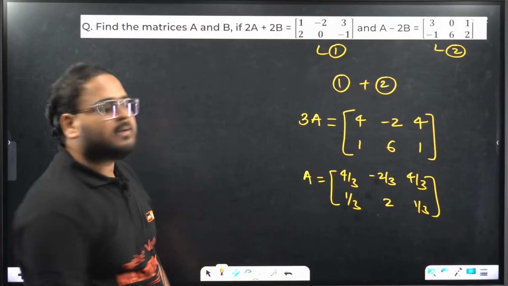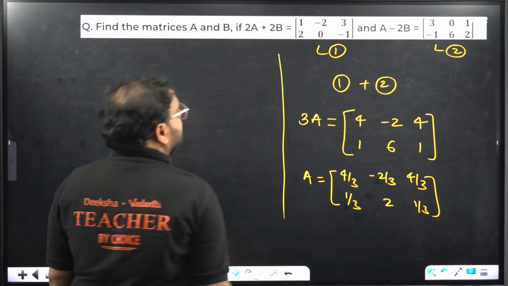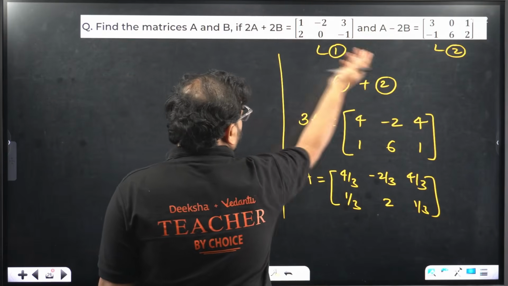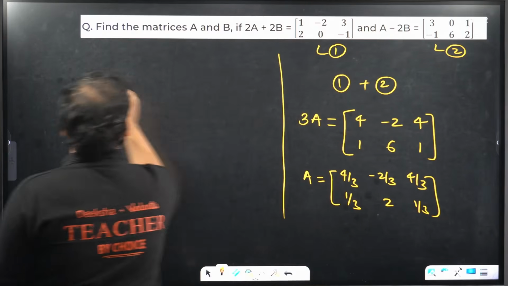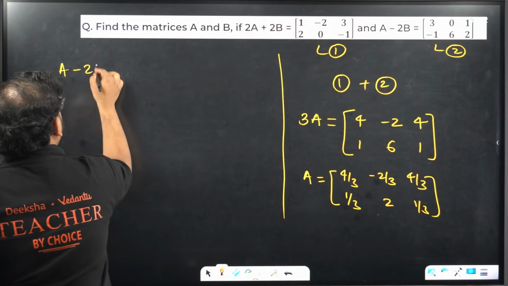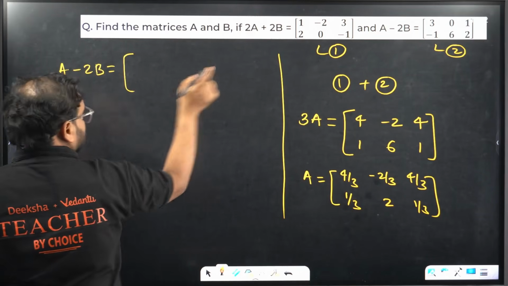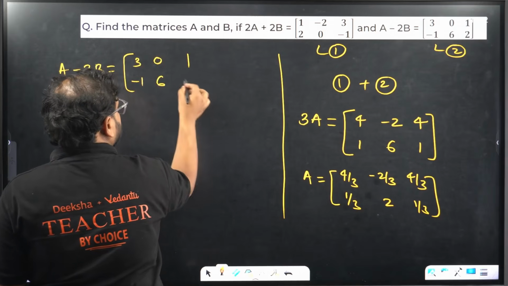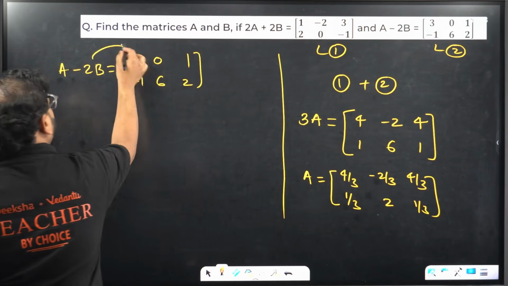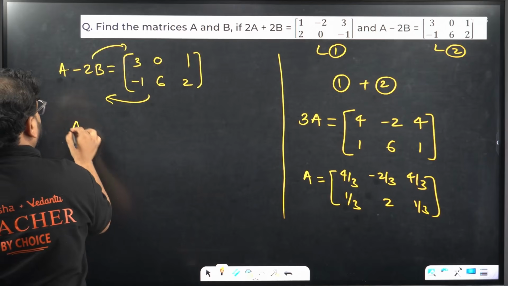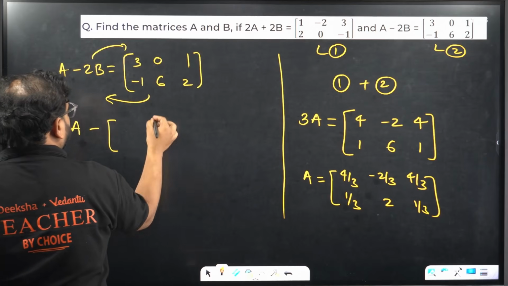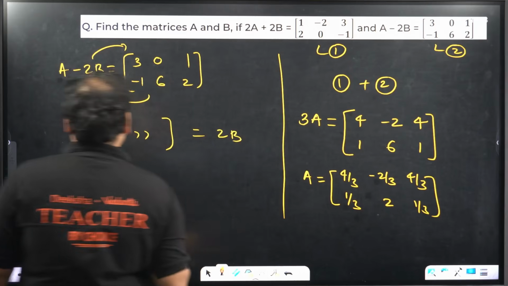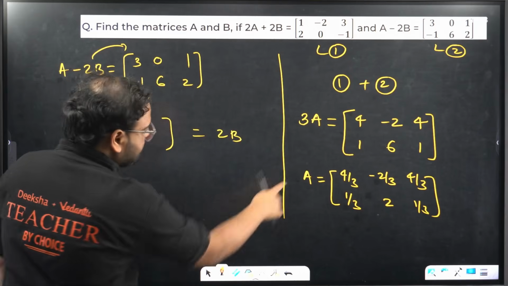How do we define matrix B? I need to find the value of matrix B. I can take from here or there, any place. Okay, let's do that. We get here matrix A minus 2B is equal to that particular value: 3, 0, 1, minus 1, 6 and 2. Let's bring this over here and this over here. We get A minus this particular matrix equals 2B. What is A going to be? Let's try that.